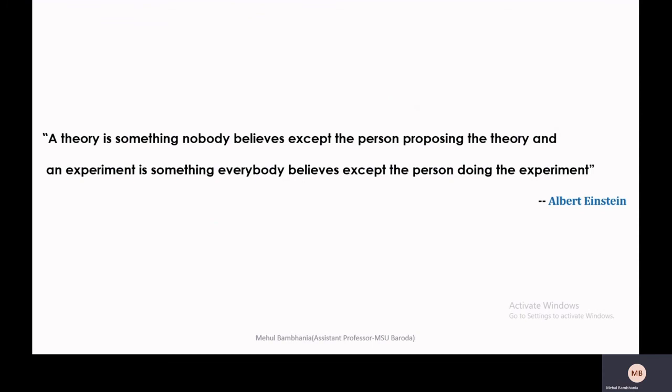But when it is a matter of experiment, everybody believes except the person doing that experiment. This thought tells a lot of things. This is the biggest challenge or issue with the theoretical approach or computational approach.